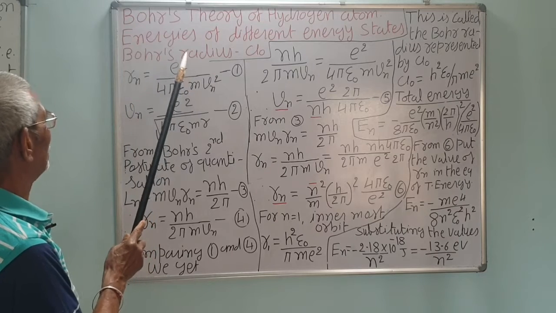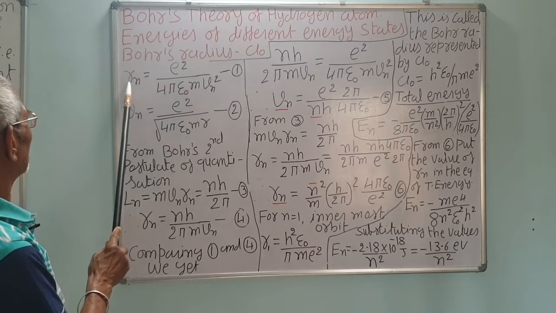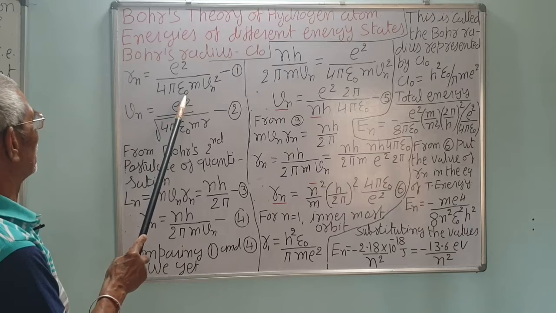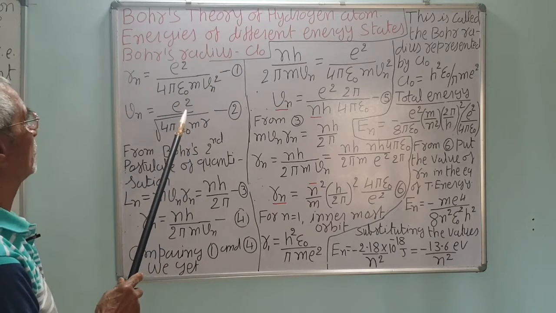That we have already studied, and from that you can get for the nth orbit, Vn is equal to e square upon 4 pi epsilon 0 m Vn square, correct?